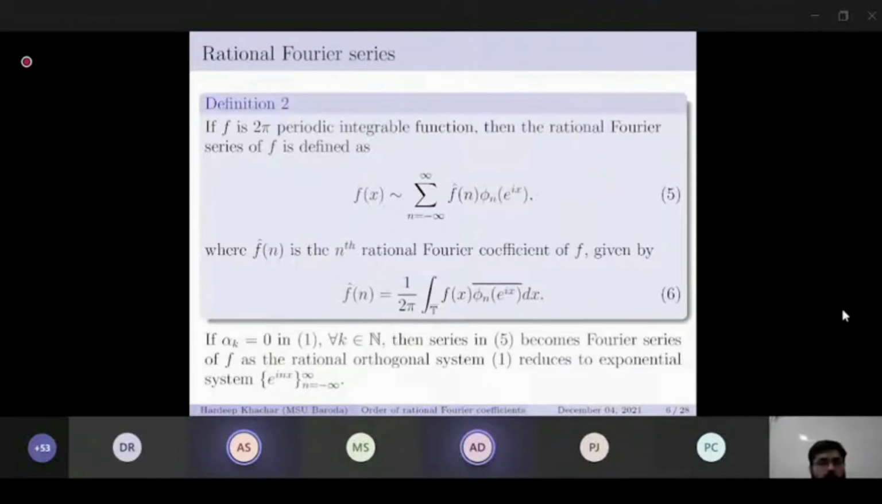If f is a 2 pi periodic integrable function, then the rational Fourier series of f is defined as in 5, where the nth rational Fourier coefficient of f is given by 6. If we take alpha k as 0, then the system becomes the exponential system, and this rational Fourier series becomes the Fourier series.